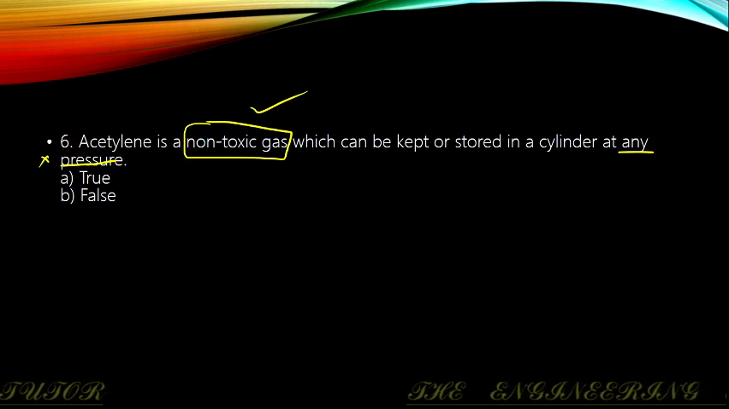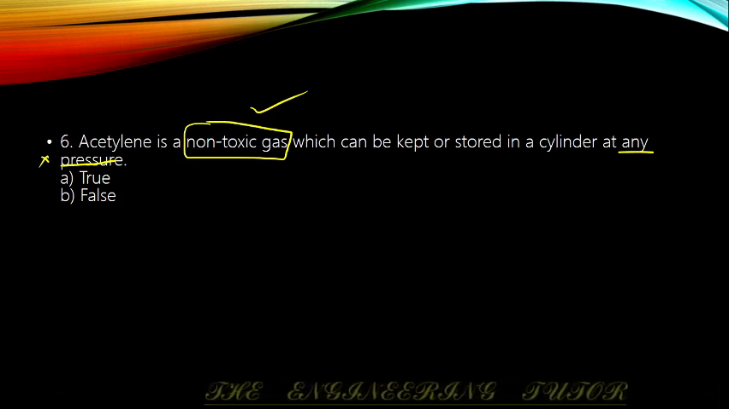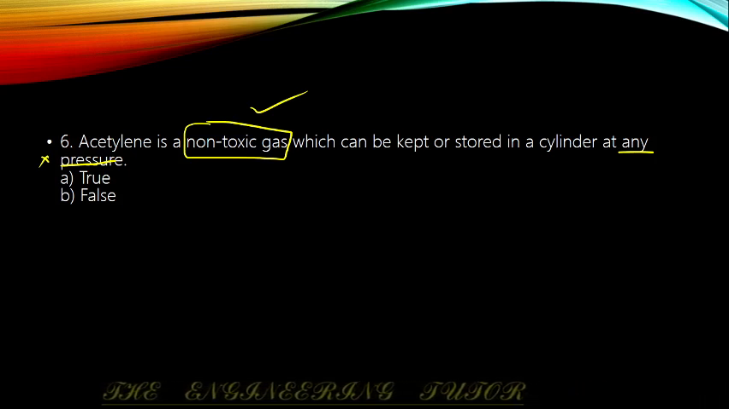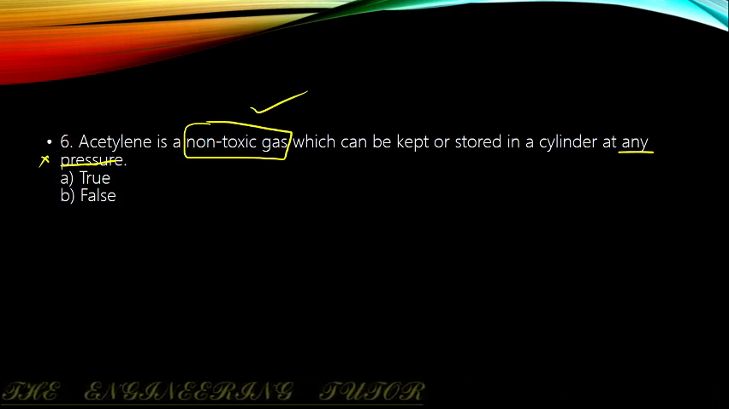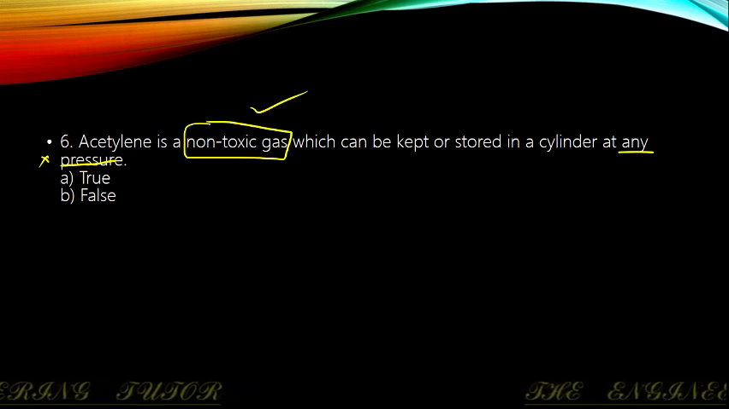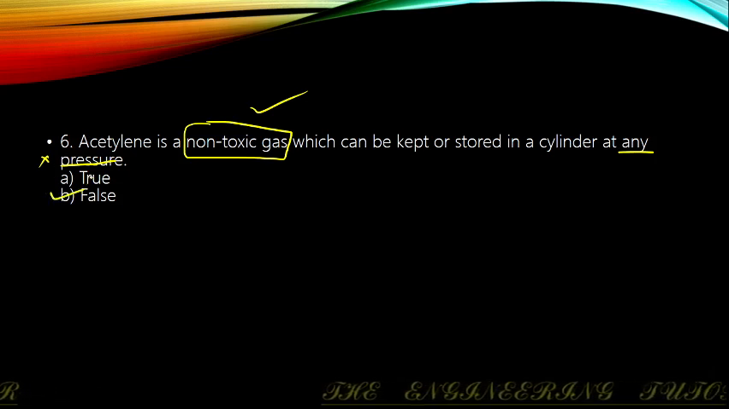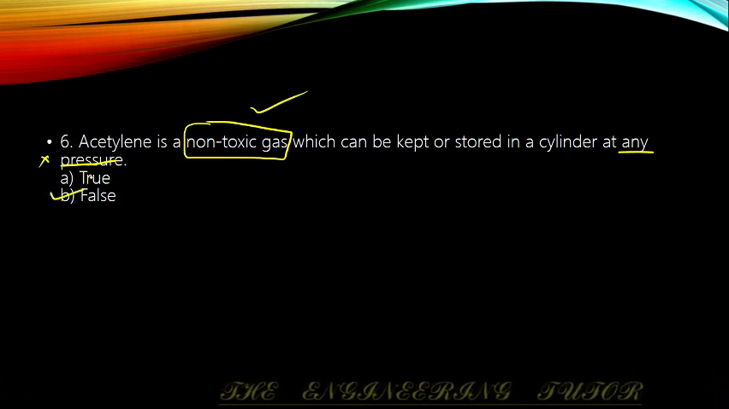Acetylene may be a non-toxic gas, but if it is stored in a cylinder at a higher pressure, more than 2 bar, then the acetylene becomes self-explosive. That's why the pressure of the stored acetylene should be maintained with great care. So, for this question, we have to go with the false option.